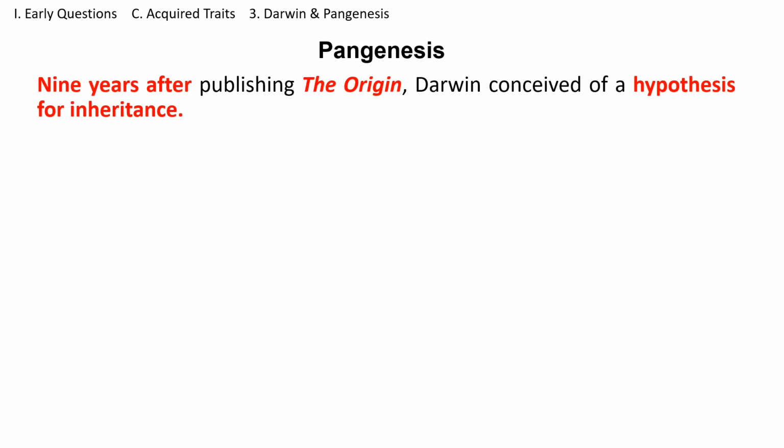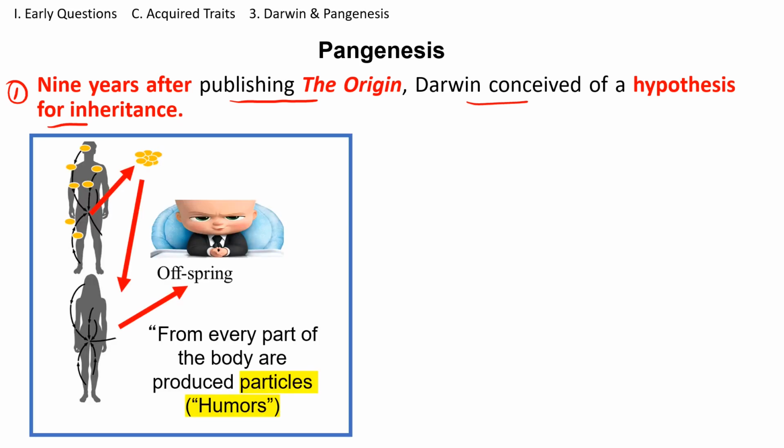So one question that I might ask you in the test or in the quizzes is that a decade after Darwin published his book, The Origin of Species, due to all the critics that we already talked about, Darwin conceived his hypothesis of inheritance. And you might remember this schematic that I showed you when we talked about the Greek philosophers.